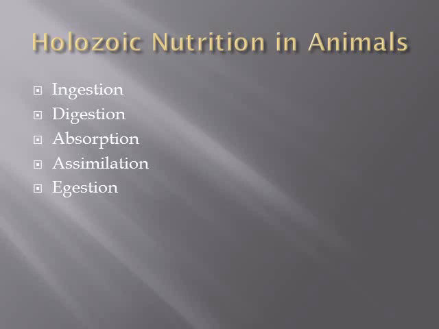After assimilation, the process is egestion. Egestion is the process in which the undigested food or waste material from digestion is removed from our body. This process is called egestion. So, in these 5 steps, animals take their nutrition.